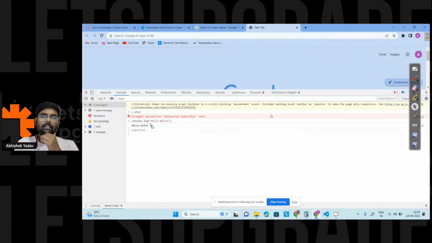To implement the front end part, you have to learn JavaScript, HTML, and CSS, right? JavaScript plays a very important role in making your website dynamic. And if you want to go to the backend part, you can do that also with the help of Node.js and Express.js, which are there in the market. You can learn Node.js and Express.js, and you are good to go, right? But if you want to make your career in the backend department, then go with Java, right?